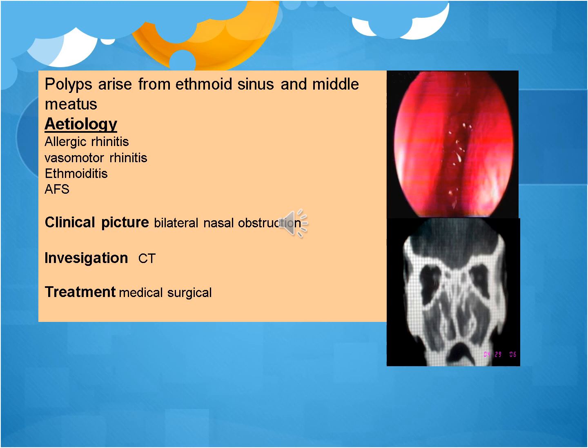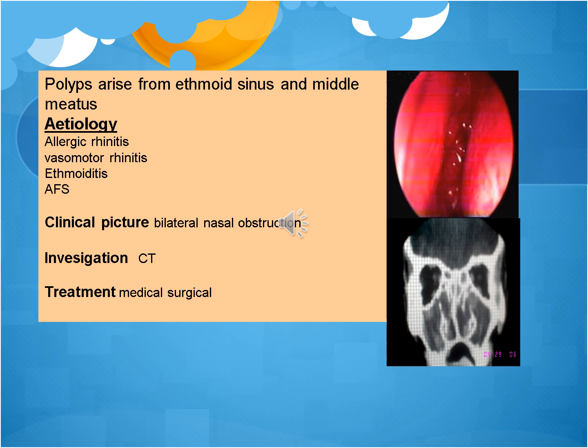We have a classification of the polyp. If it goes outside and appears in the middle meatus, type 1. If it goes just outside the middle meatus, it's called type 2. If it's between the middle and inferior turbinate and the nasal septum, it's type 3. Or if it appears in the nostril, it's type 4. The most common sinus to be affected with sinonasal polyposis is the ethmoid sinus. Why? Because it's formed by air cells, not a large sinus cavity, and each air cell has its own ostium, so it is the most common sinus to be affected with sinonasal polyposis.